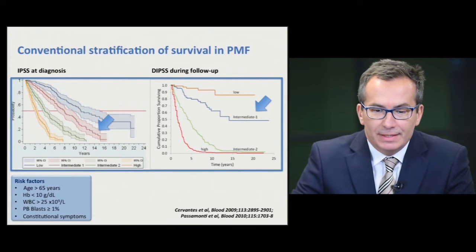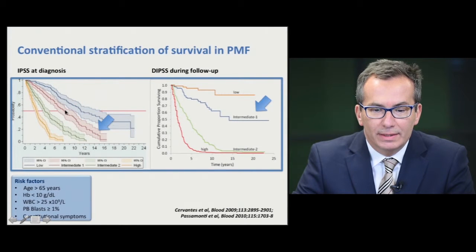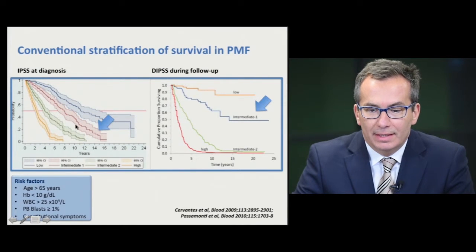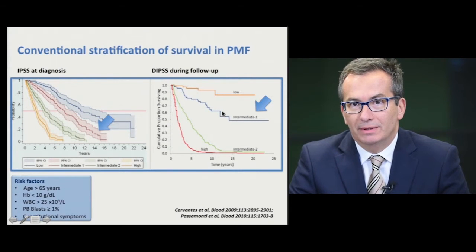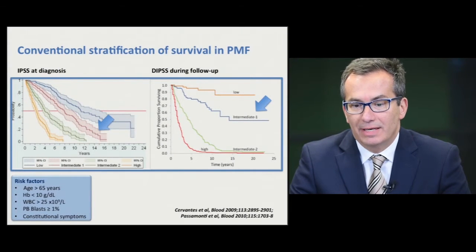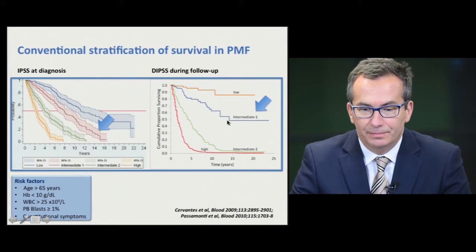But as you can see in this slide, the median survival of patients belonging to intermediate 1 is around 8 years, and it is longer if these patients maintain the condition of intermediate 1 during the long term, as documented in the DIPSS prognostic model.